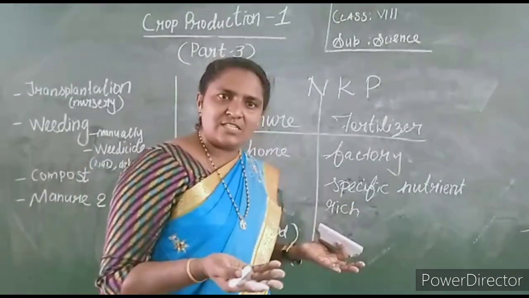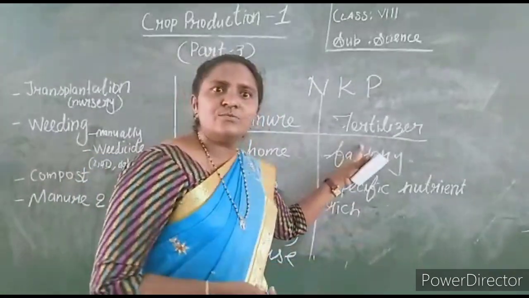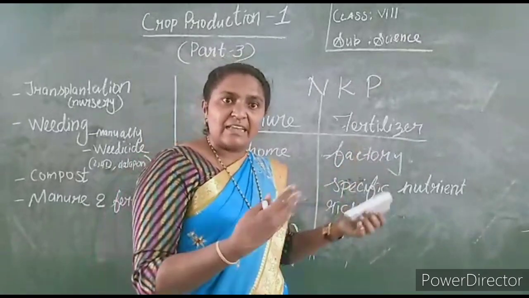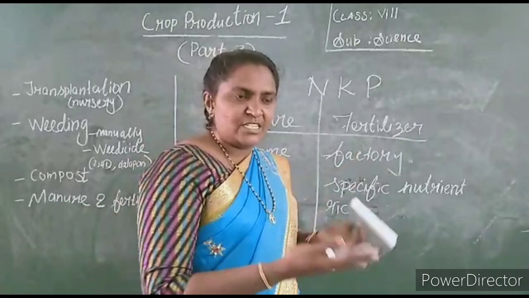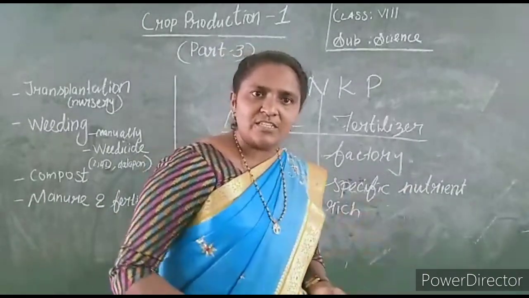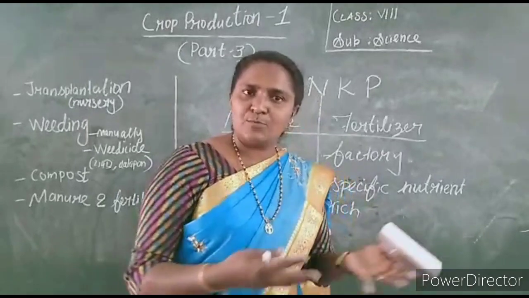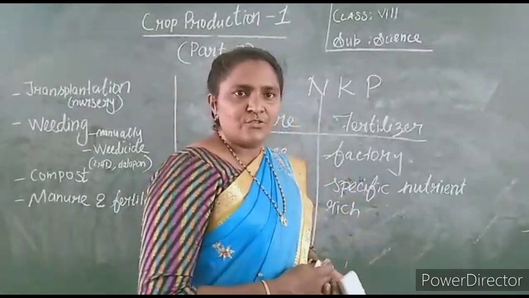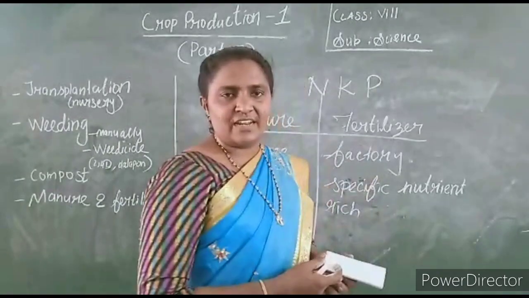No damage it causes to the crops. But if you use more fertilizer on the plant, what happens? The alkaline nature of the soil will be damaged, the roots will also die, and it causes pollution to the water also. Water pollution it causes. So we should not use more fertilizer.